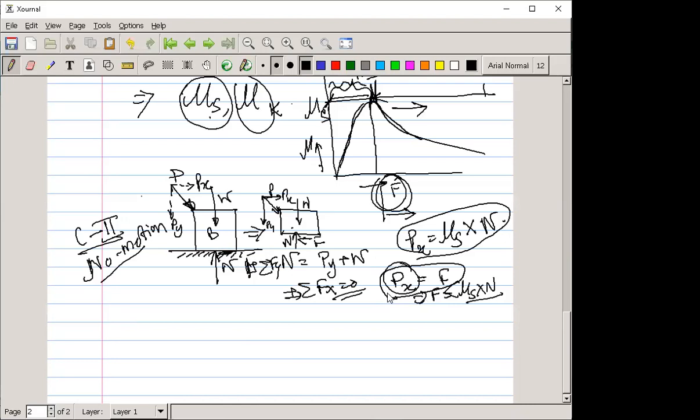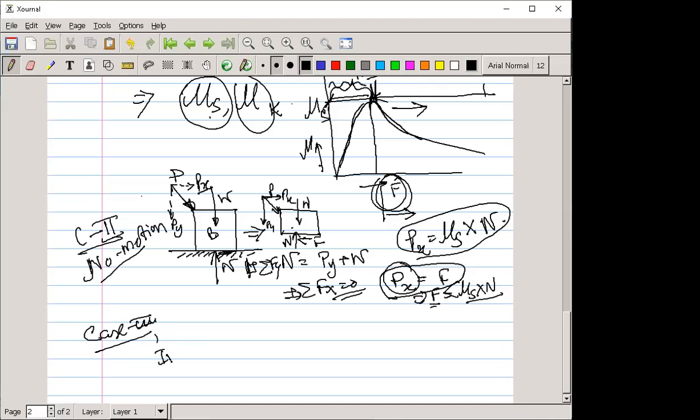Next, case 3 I will show you. Now if you do not want your body to move, it means whatever the Px is, that should always be less than the frictional force. So this is the condition of no motion. Now see, this is case 3. So what is case 3?